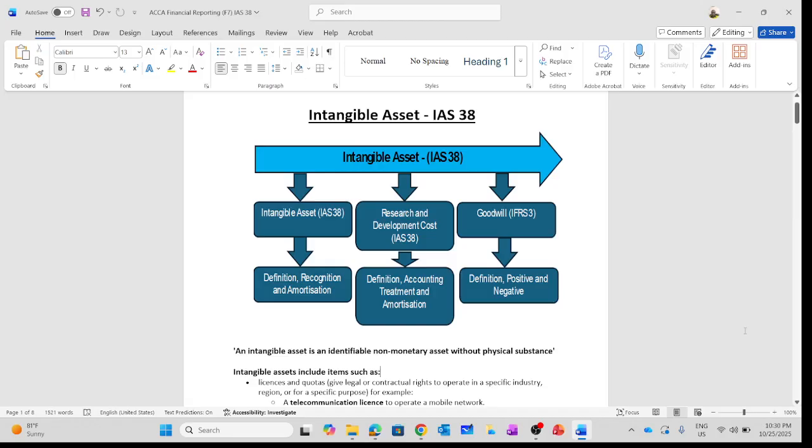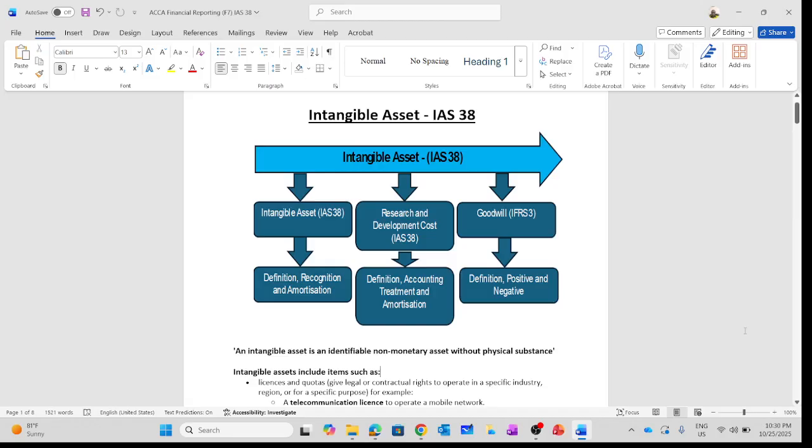Today, we are going to cover IAS 38 Intangible Assets. We are going to look at the definition of intangible assets, the recognition criteria, and how we can amortize the intangible assets. Also, we are going to look at the distinction, the accounting treatment between the research and development cost.